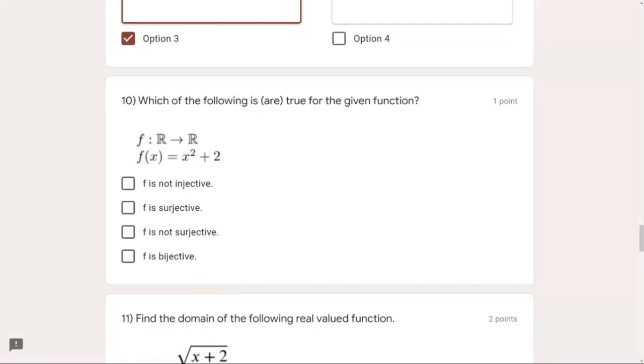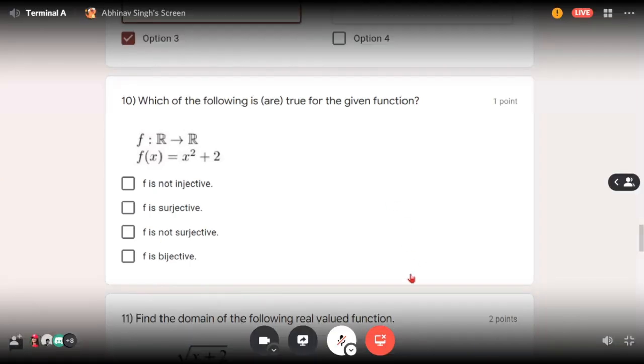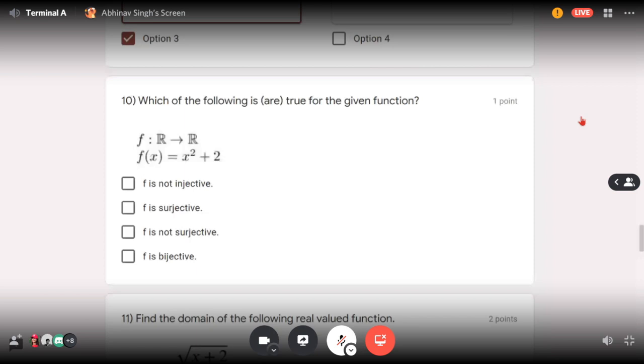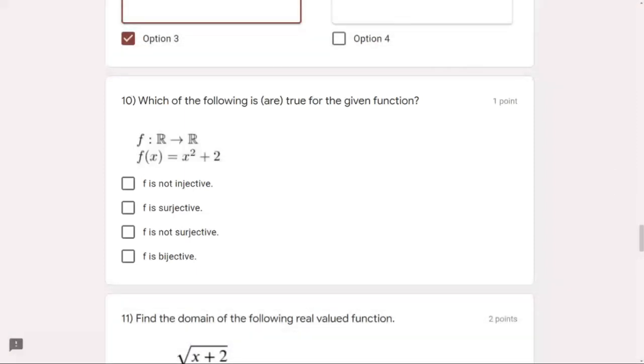Remember, because minus b whole squared is also a squared, and plus b whole squared is also a squared here. So we don't have a equals b. Rather, we have a equals plus b or minus b, and that is not what we want. So it is not injective, because we are getting a equals plus minus b, which should not be. So the first option is correct. It says f is not injective.